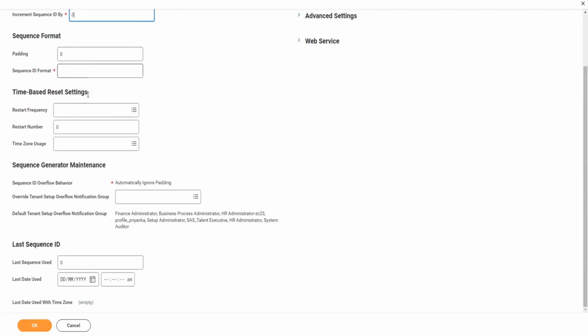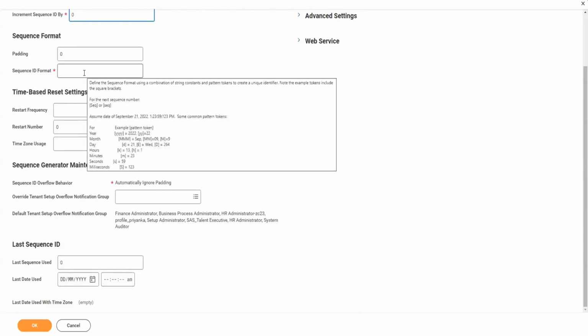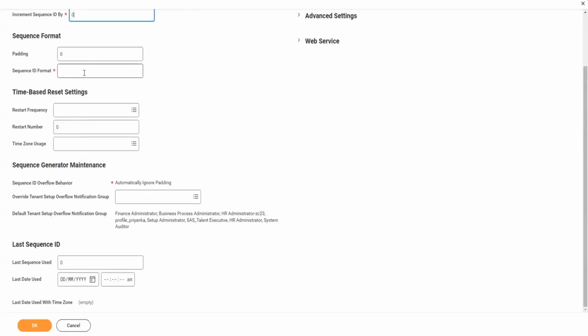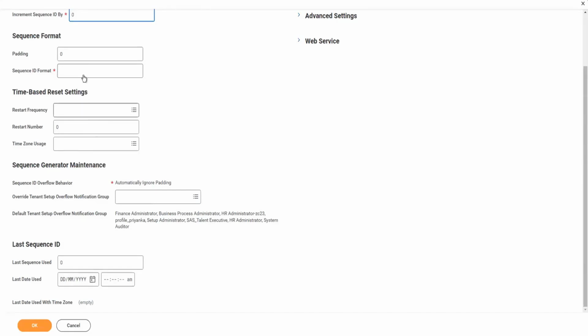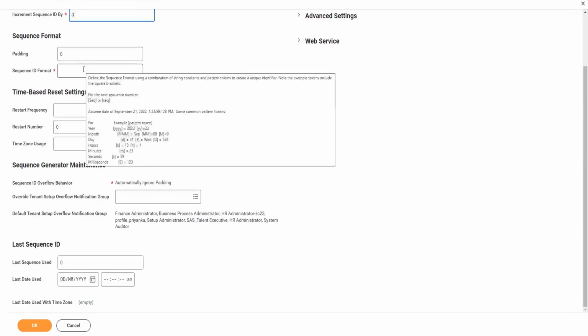If you hover over it, every time it will give you this, whenever you configure. But you can also take a screenshot so that you don't have to wait every time and come back again. You can take a screenshot while configuring, because this Sequence ID Format is case sensitive. So small m will mean something else, capital M will mean something else. Small d will mean something else, capital D will mean something else. They have given the examples as well of what you need to do.